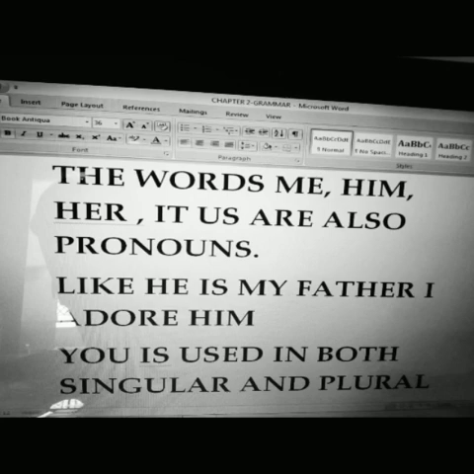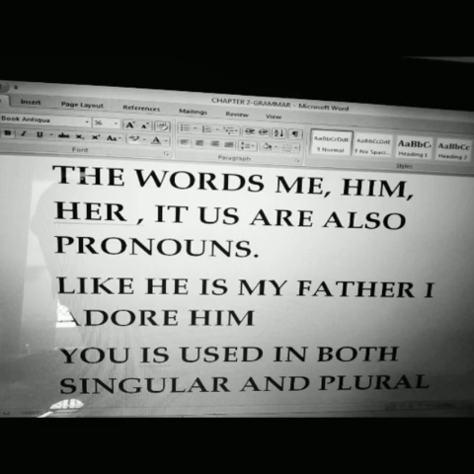Okay, description is about the father. He is my father. Name is not given. He is the pronoun. Comma, I adore him. Again, the name of the person is not given. Everything is being indicated to father. I adore him. I is again a pronoun. Adore him. Again, him. Him is indicating father. Have you understood?